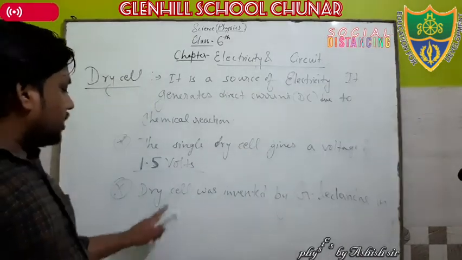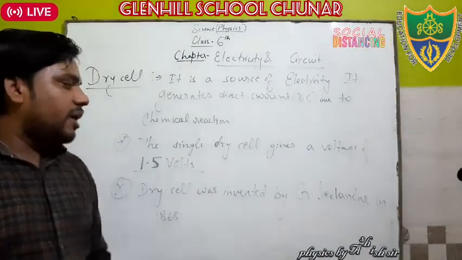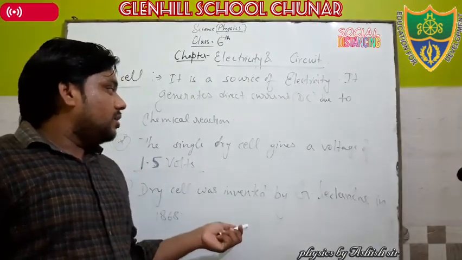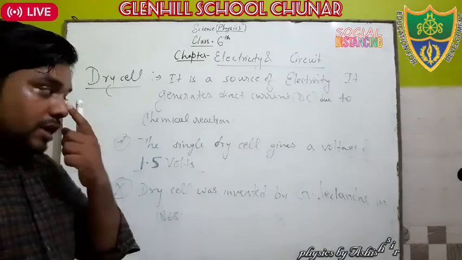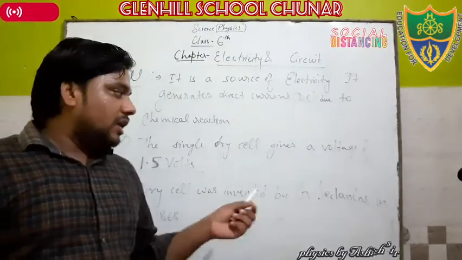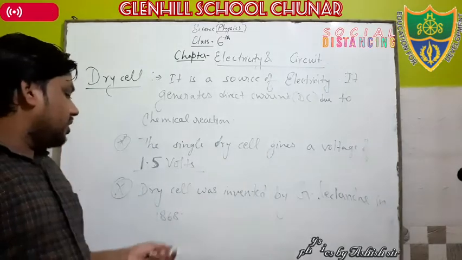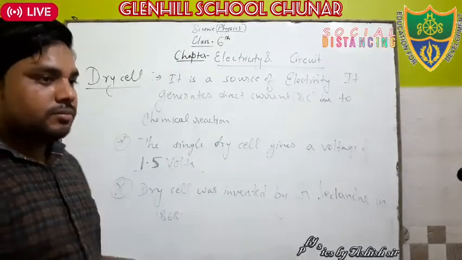In 1868, the dry cell was invented by G. Leclanche. That's why, in another word, the dry cell is known as the Leclanche cell. G. Leclanche invented the dry cell in 1868. Clear? Okay.